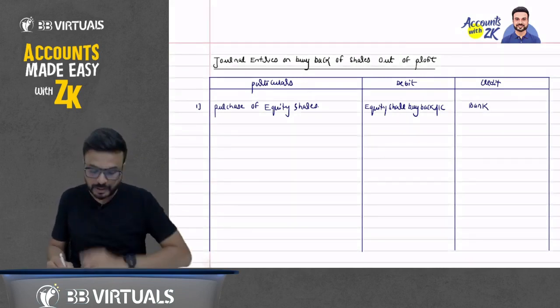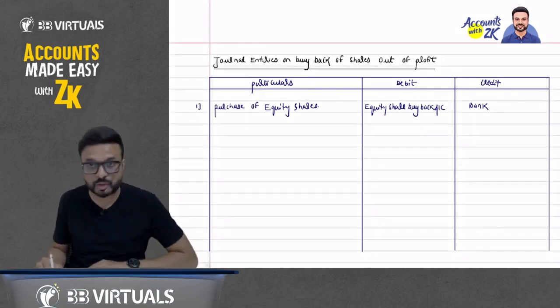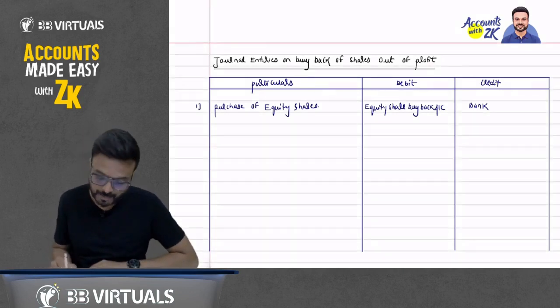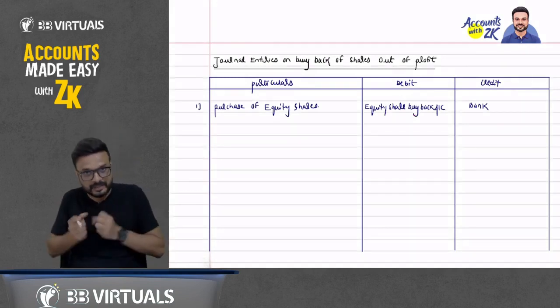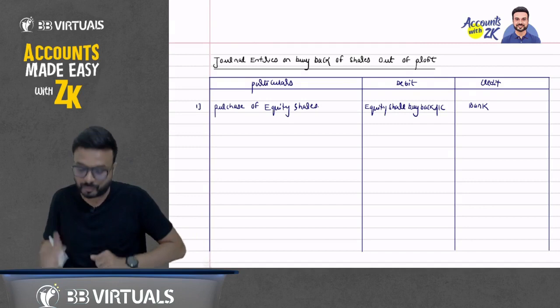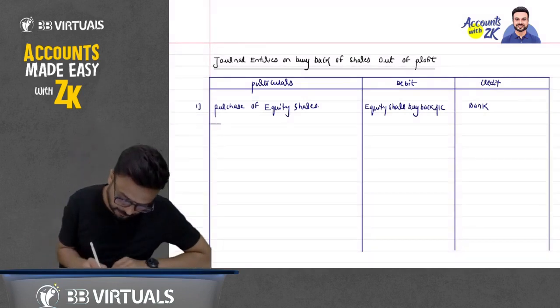To purchase the shares, equity share buyback account, debit. I have paid the amount for it. So which account should be credited? Bank account should be credited. So I have debited the equity share buyback account because I have received the share and I have paid the amount, so the bank account is credited. Second entry now.